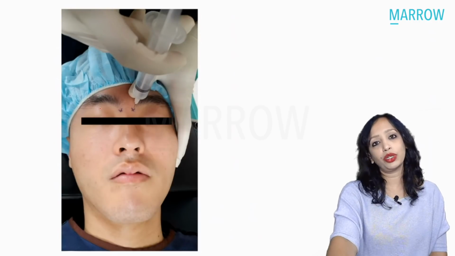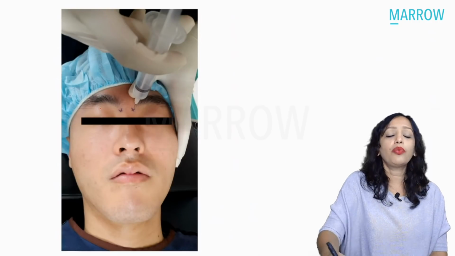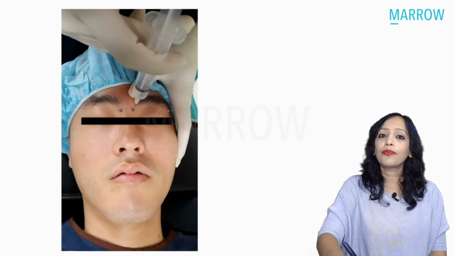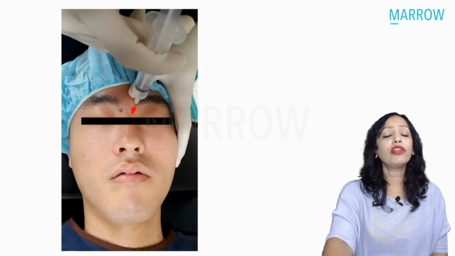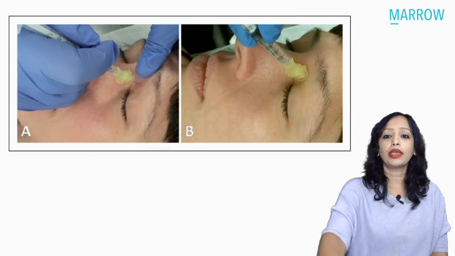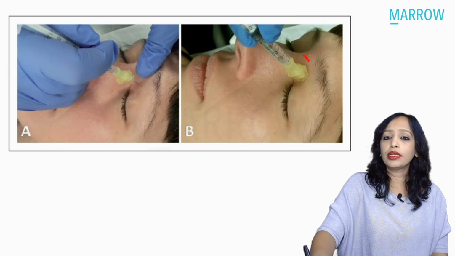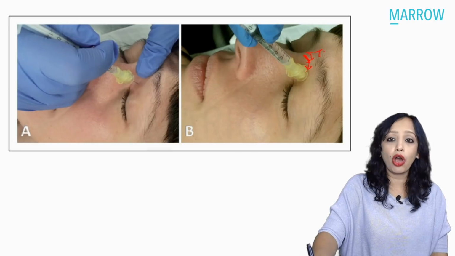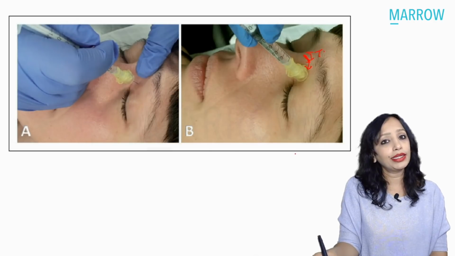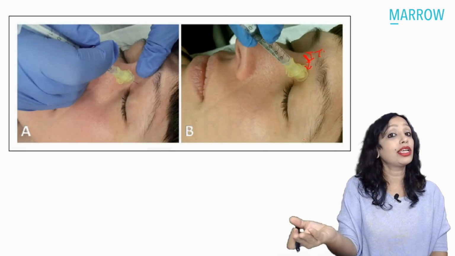Now a picture something like this has been given here. What will you mark? Is this the infratrochlear, or the nasociliary, or the anterior ethmoidal? See here, it is quite superficial in the nose, so this is the infratrochlear. So where will be the nasociliary or the anterior ethmoidal? Just see here, a little more medial. Here in this area will be the infratrochlear, and a little more medial, when you go along the medial wall of the orbit posteriorly, you can anesthetize both the anterior ethmoidal as well as the nasociliary, right?